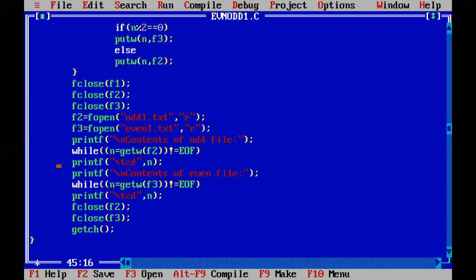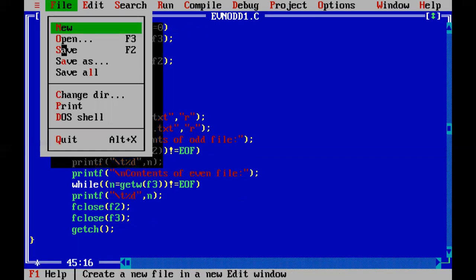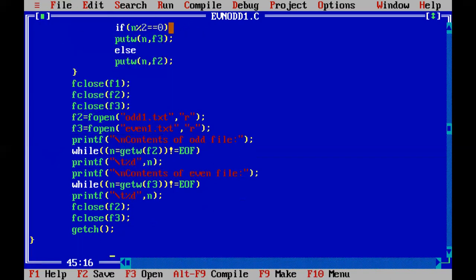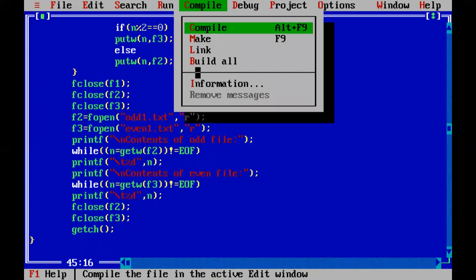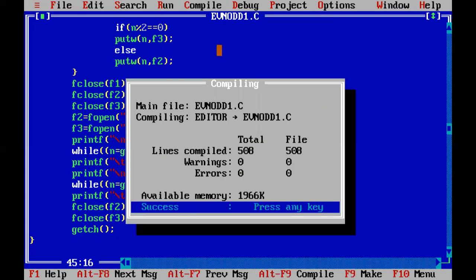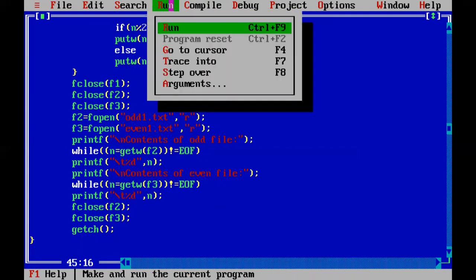Now when it comes to code execution, let me first save this file. This is a regular C program of file handling functions, so there is no need to perform all the steps which we used to perform for the basic operating system practicals. We are simply going to compile this file using Alt F9. Let us check for warnings and errors. There are no errors and warnings, and we are immediately going to run this file using Control F9. So let us run it.